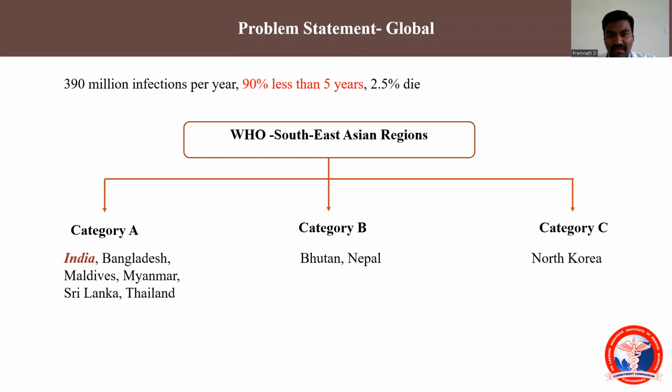When we see the problem statement of this infection in the global picture, it causes 390 million infections per year. The number depicted is in millions, and around 90% of the infected population is less than 5 years old, of which 12.5% meets the unfortunate reality of mortality. And this infection was not first reported a decade ago or last year. It was reported even in the 19th century.